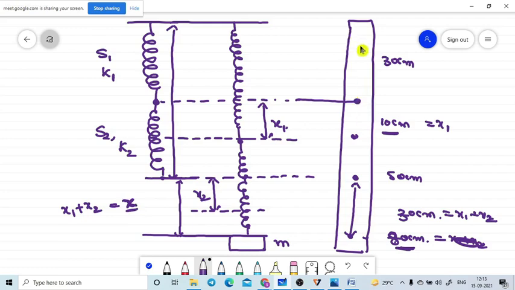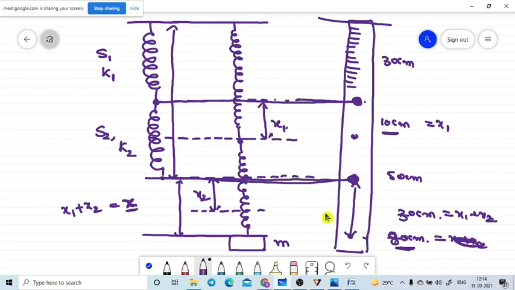So let me explain one more time. This is the vertical scale we are having, before attaching the load. Let me take this as the original initial position of the first spring. If we attach the load to the spring, this is the initial position of the two springs. These are the positions. While we are attaching the load, the total spring is extended.